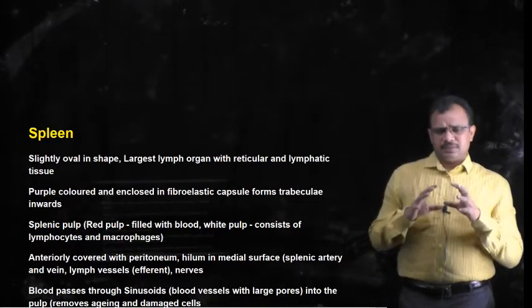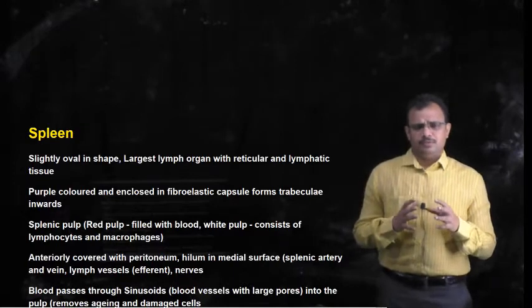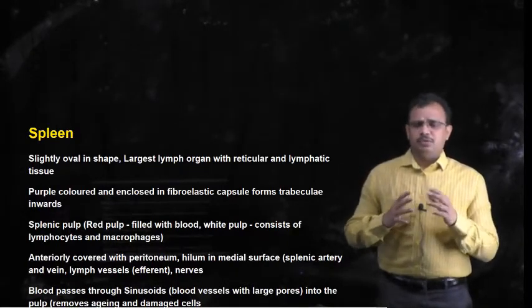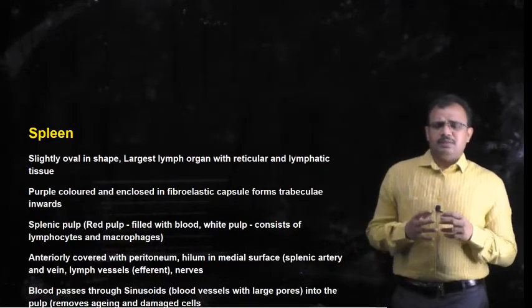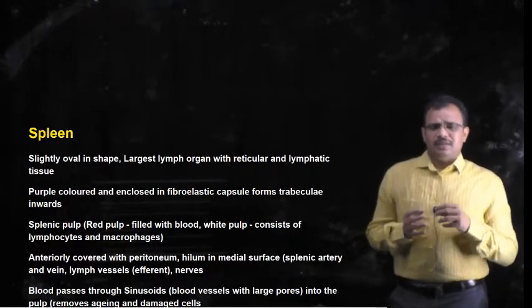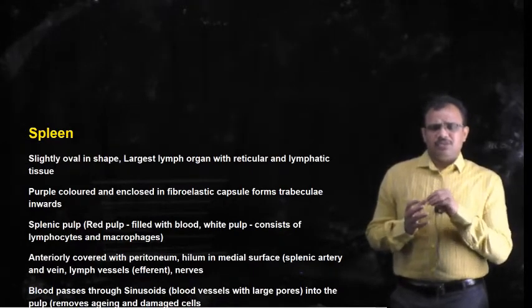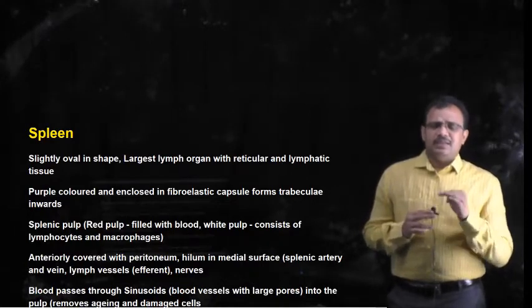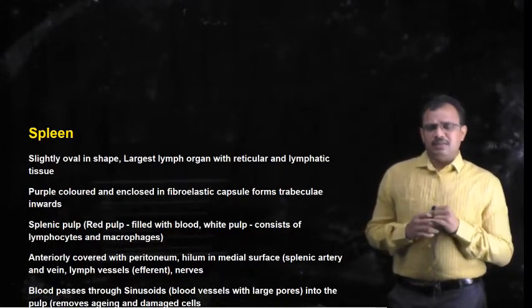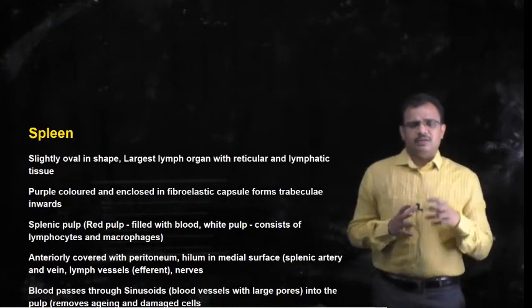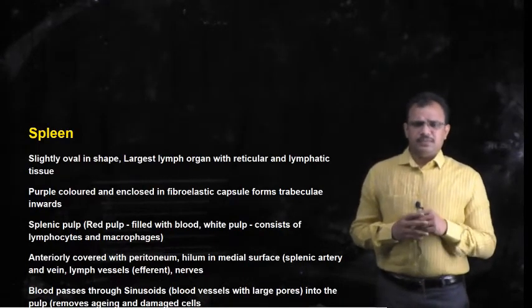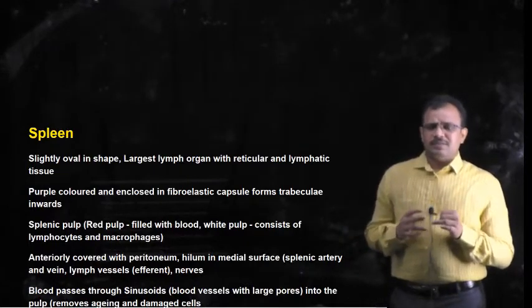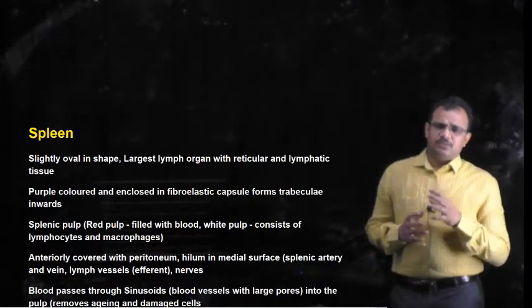When coming to the structural arrangement of the spleen, anteriorly it is covered with peritoneum, and the hilum which is present on the medial surface is the region through which the splenic artery, splenic vein, lymphatic vessels and nerves enter or leave the spleen. So through the hilum, the splenic artery, splenic vein, lymph vessels and nerves enter and leave the spleen.